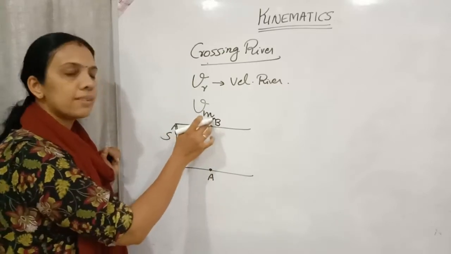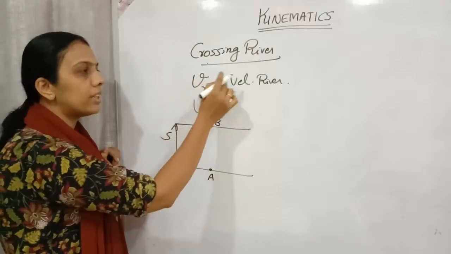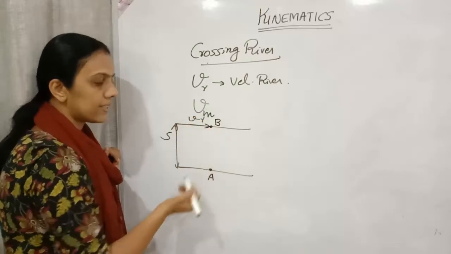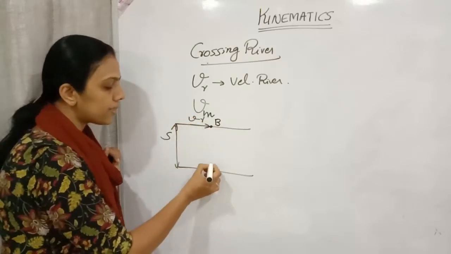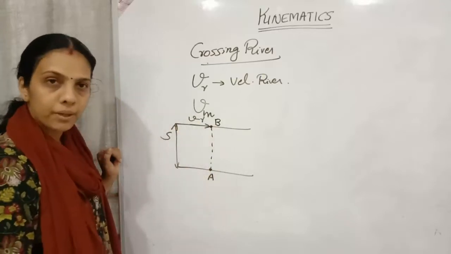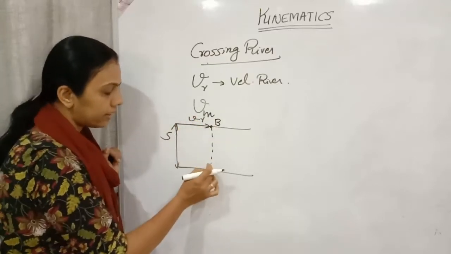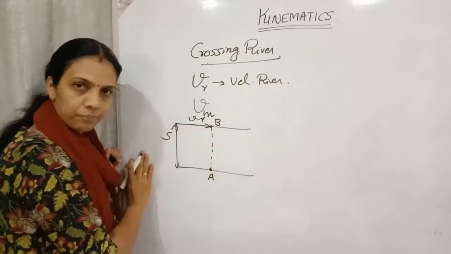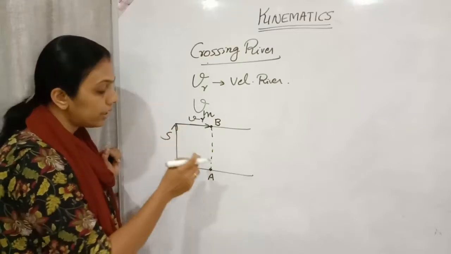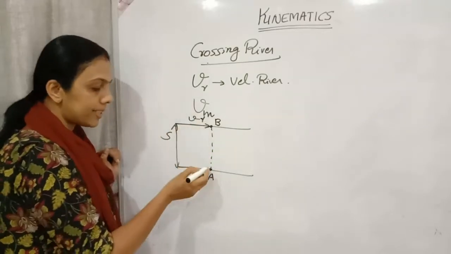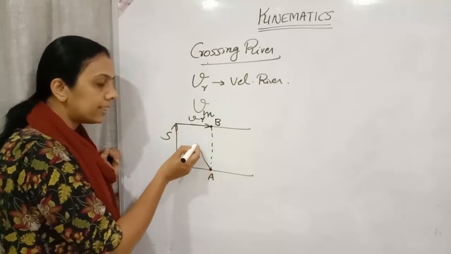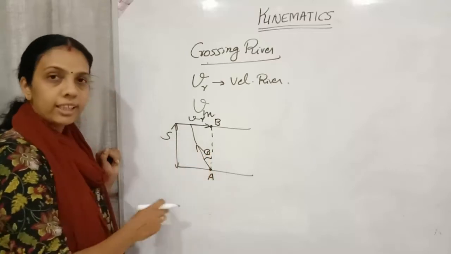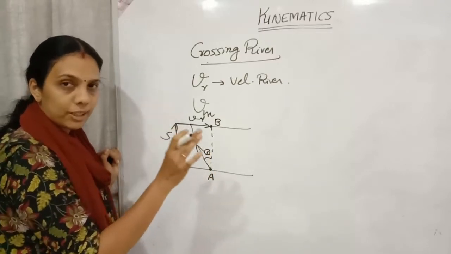Okay, now Vm is the velocity of the man. The river is moving with a particular velocity Vr. He is crossing in this direction. So suppose the person is moving like this, what will happen? Because of the velocity of the river, the person will be pushed to that side. Right? So what should he do? If he needs to reach exactly the opposite side, he should make an angle theta with respect to the vertical.